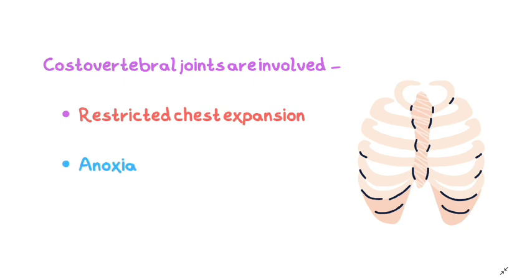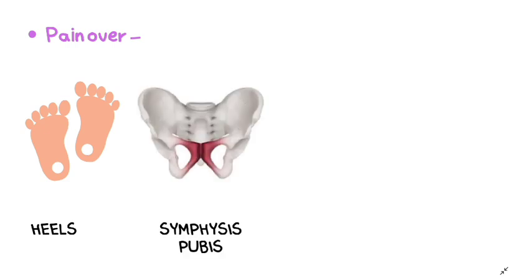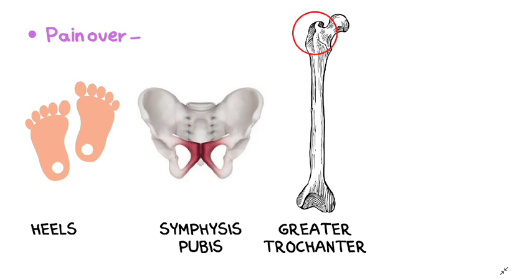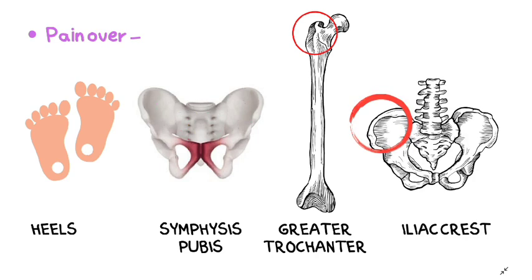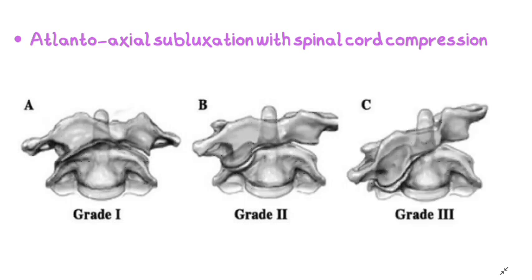So there will be anoxia and wasting of trunk muscle, that is the muscle of the thoracic region and abdominal region. There would be pain over the heels, symphysis pubis, the joint between the pubic bones, greater trochanter of femur bone, and iliac crest of hip bone. Atlantoaxial subluxation with spinal cord compression. There is a deviated form of C1 and C2, where atlanto is the atlas C1 and axial is C2, and there would be 3 grades: grade 1, grade 2, grade 3. As the severity increases, the spinal cord compression will increase.